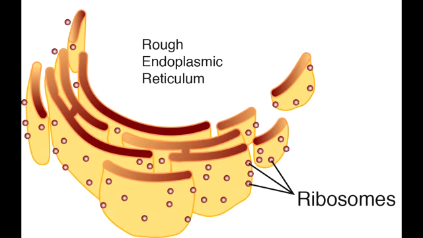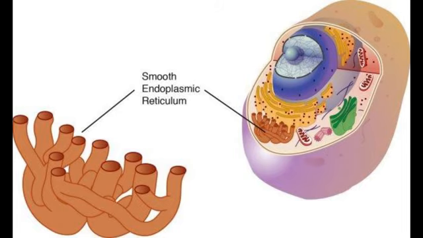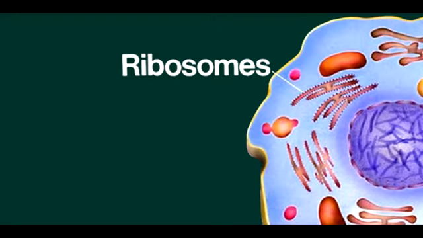Rough endoplasmic reticulum. Rough endoplasmic reticulum has many ribosomes attached to it. Rough endoplasmic reticulum is the site of protein synthesis. Smooth endoplasmic reticulum. Smooth endoplasmic reticulum lacks ribosomes, or has fewer ribosomes attached to it.